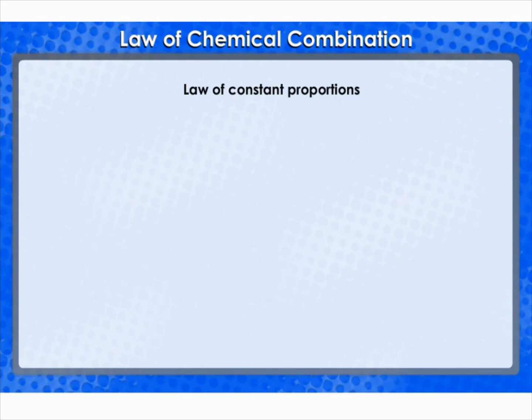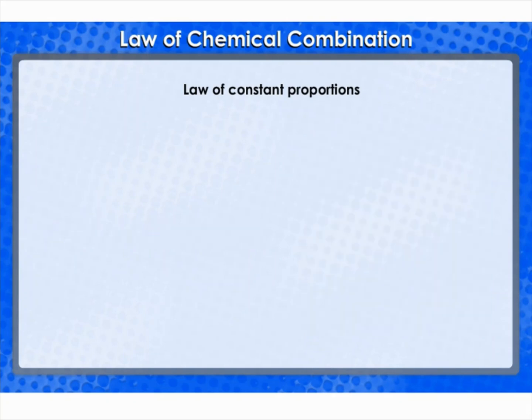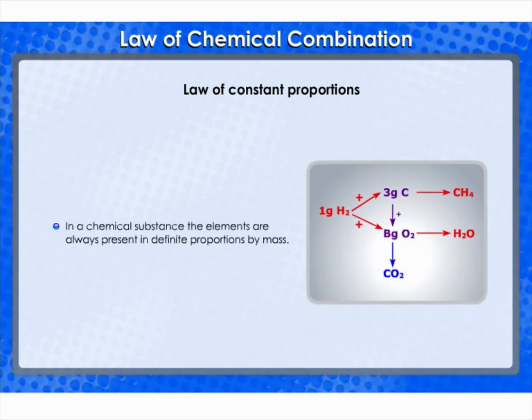Law of constant proportions. Lavoisier, along with other scientists, noted that many compounds were composed of 2 or more elements, and each such compound had the same elements in the same proportion, irrespective of where the compound came from or who prepared it. In a compound such as water, the ratio of the mass of hydrogen to the mass of oxygen is always 1:8, whatever the source of water. Thus, if 9 grams of water is decomposed, 1 gram of hydrogen and 8 grams of oxygen are always obtained.